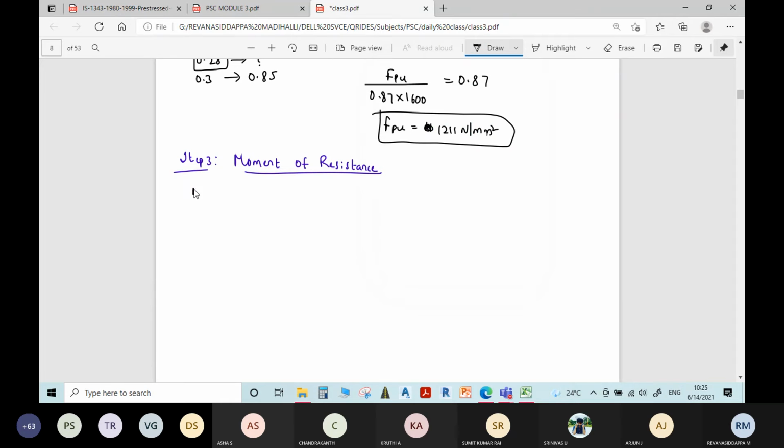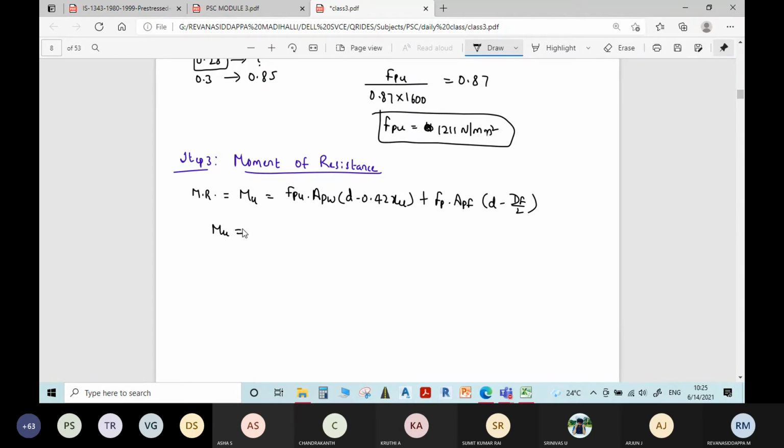MR, that is ultimate moment of resistance, is equal to FPU into APW into D minus 0.42 XU, plus FP into APF into D minus DF divided by 2.